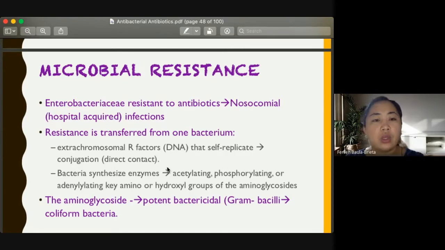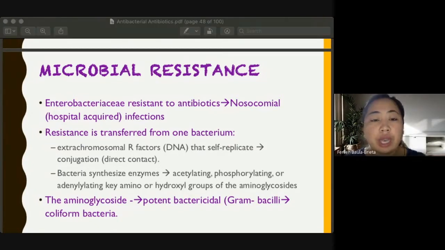aminoglycoside. So ito yung parang scenario ng aminoglycoside, resistant property ng ating Enterobacteriaceae. Okay, so the aminoglycoside is a potent bactericidal for gram-negative bacteria.